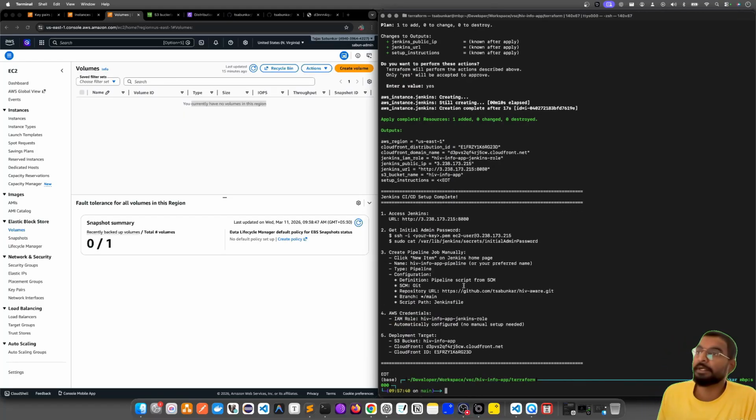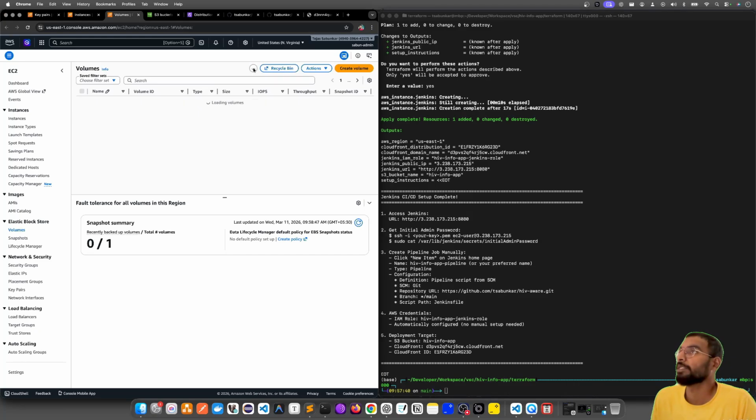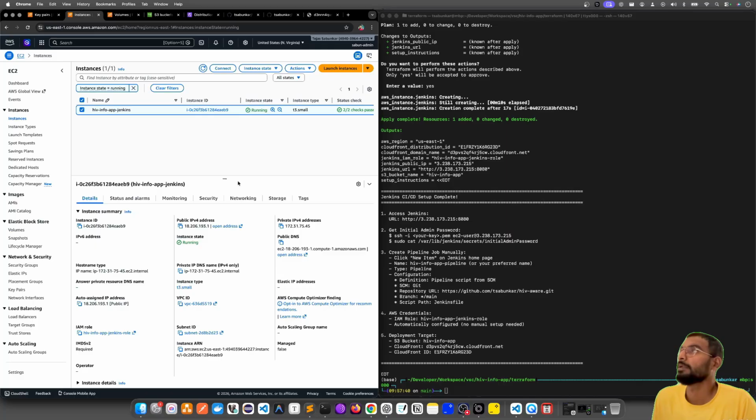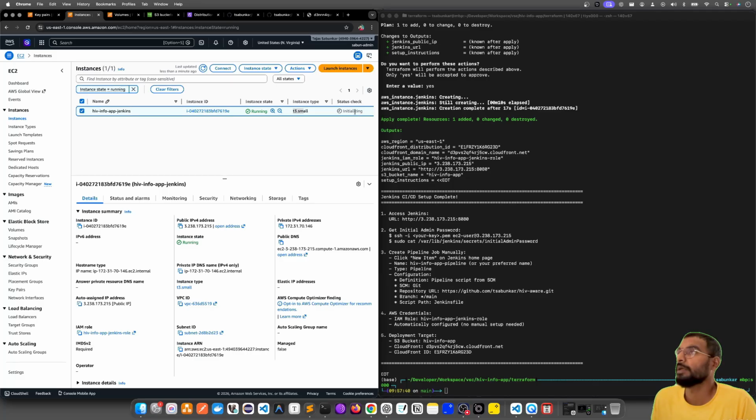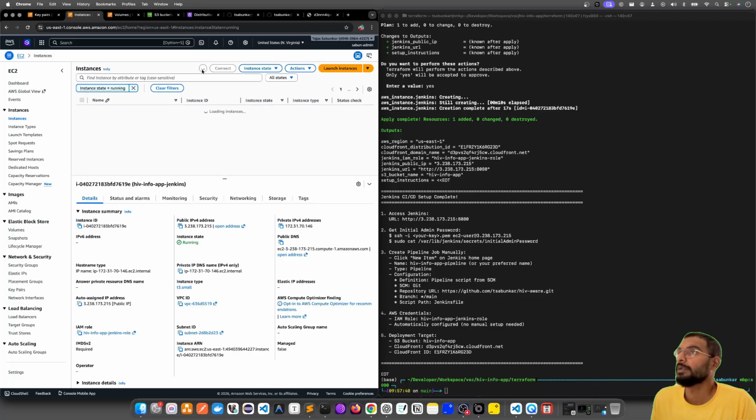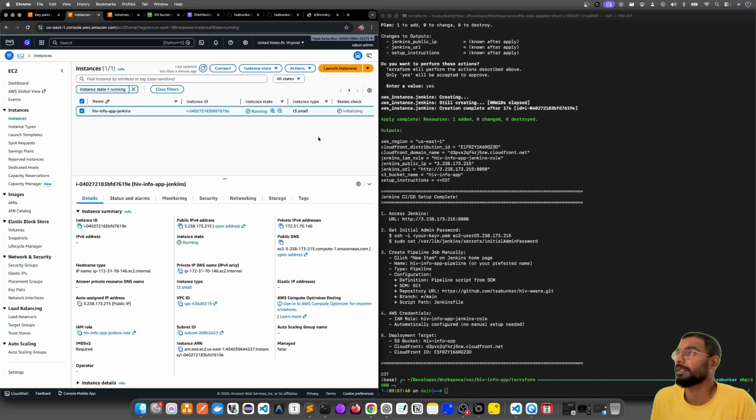Okay, so it has created now. Let me quickly go and check. This is 30 GB, and the T3 small, it is still initializing. If the status check is passed, then we are good. We can go back to the EC2 and check.